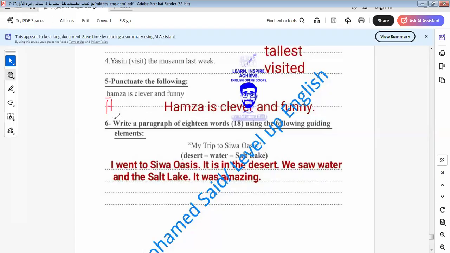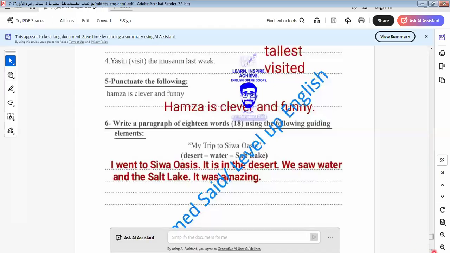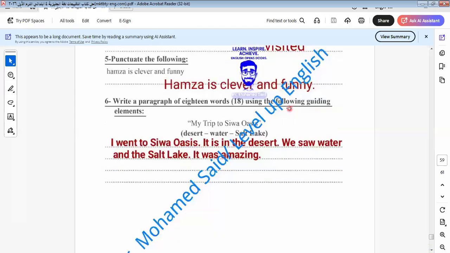I would like you to do this in the exam: underline the wrong letter to correct it when you do the punctuation question. Okay, you must underline the letters that we corrected, to make it easy to answer. Know the punctuation mistakes here and correct them.